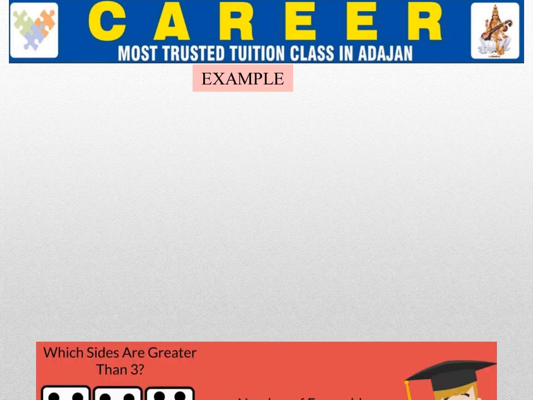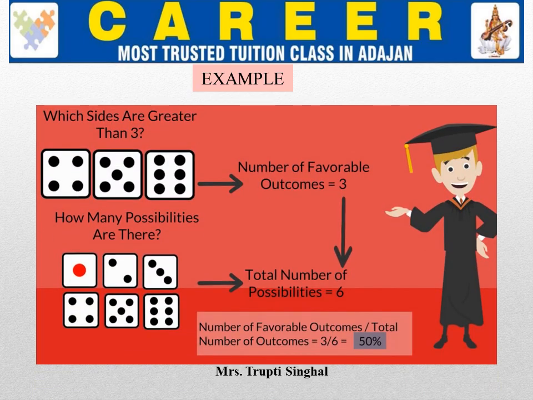Let's check out the examples. If I throw a die, how many possibilities are there? Yes, my dear friends, there are 6 possibilities: 1, 2, 3, 4, 5 and 6. These are all the possibilities, called the total number of outcomes. If the event is getting a side greater than 3, then the number of favorable outcomes is 3, as you can see in this picture: the numbers greater than 3 are 4, 5 and 6.